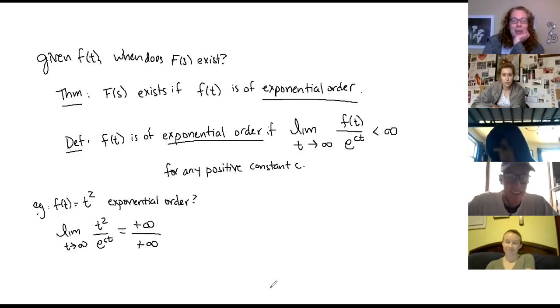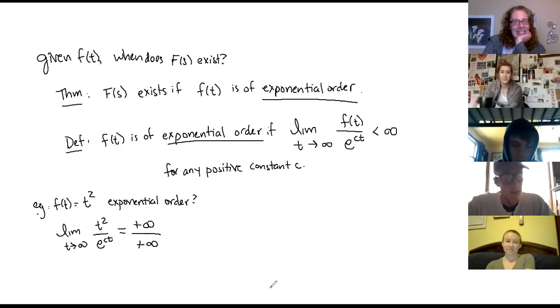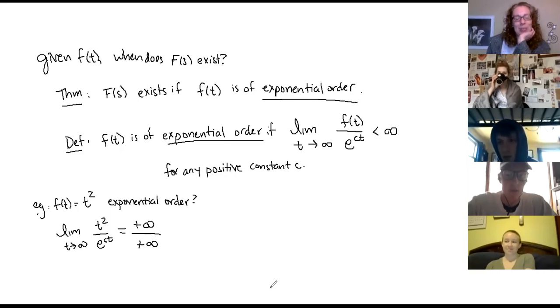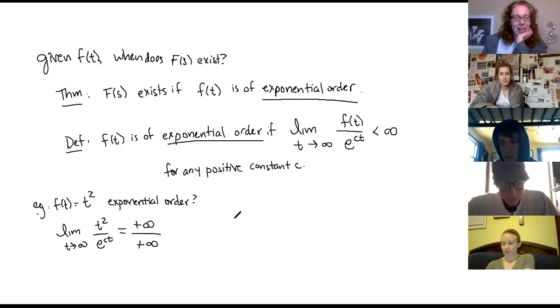Yup. Do we remember the fancy math name for what you get if you have infinity over infinity? Any takers? Remember what that's called? You have to use L'Hopital's rule. Alright. Starts with an I. Indeterminate? Indeterminate form. Yep. So this is of indeterminate form, and I therefore need to use L'Hopital's rule. All right, so let's go ahead and use L'Hopital's rule.